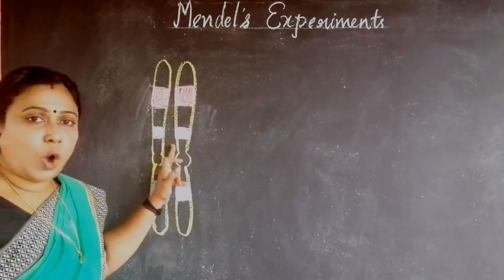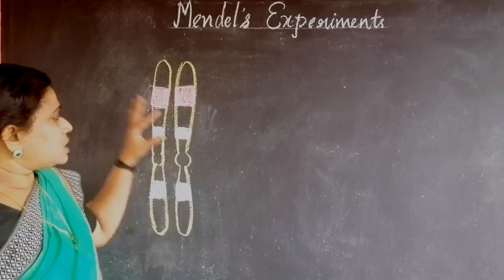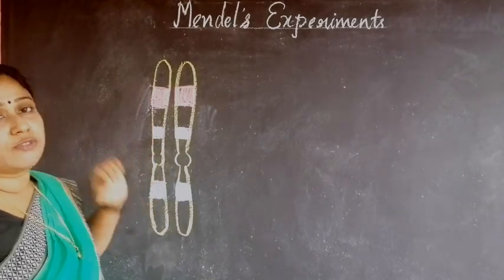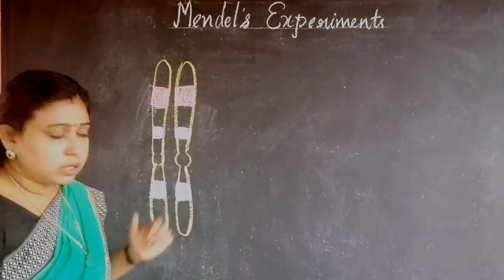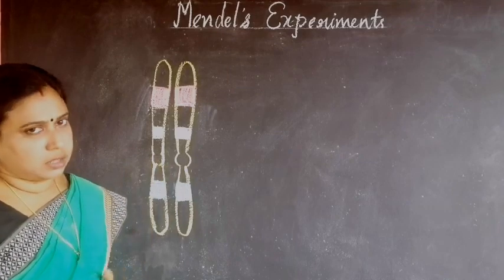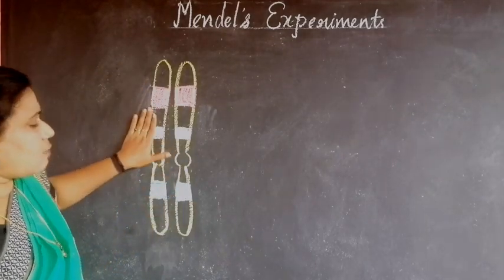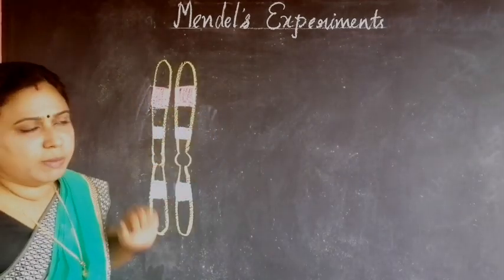This is a homologous pair of chromosomes, and I have marked here three sets of genes. One may be for height, another may be for flower color, or this can be for seed color in pea plants. This chromosome is from the male parent and this chromosome will be from the female parent.